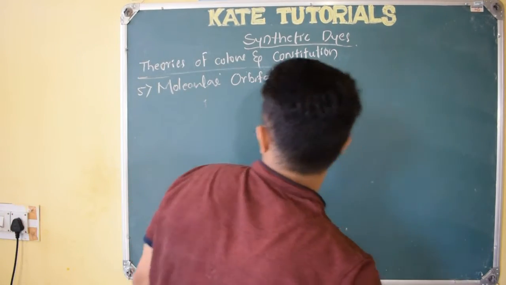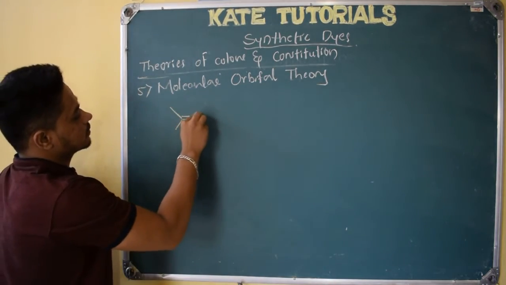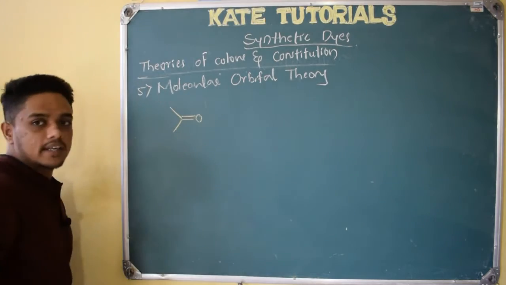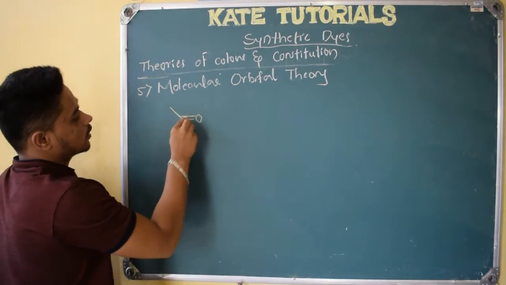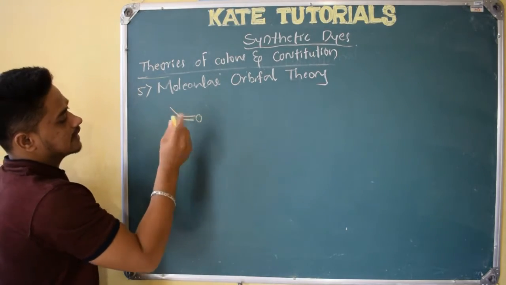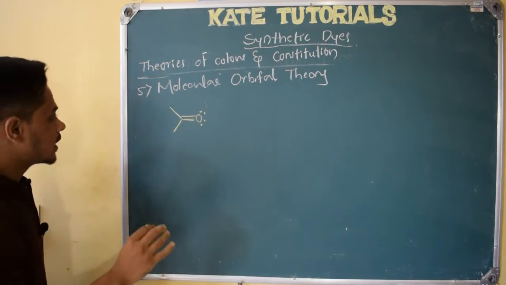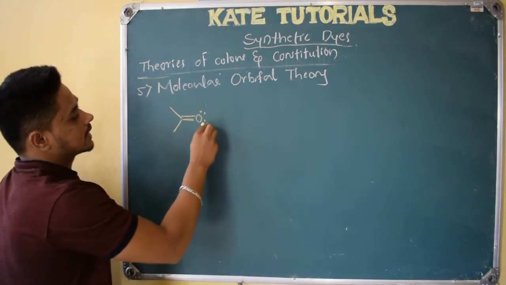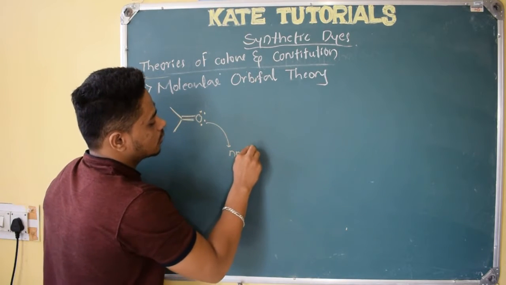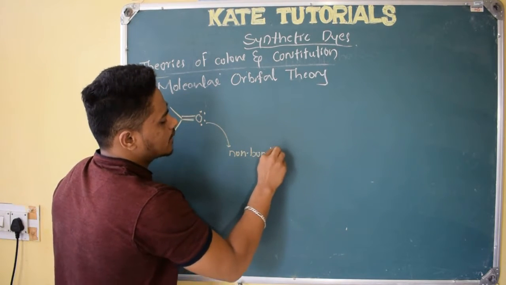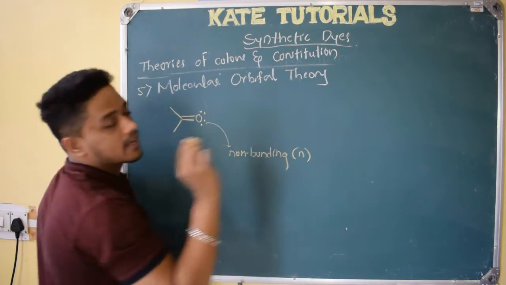So this molecule I am going to consider is acetone, CH3COCH3. Here it has a pi bond, here it has a sigma bond, and here there are lone pairs of electrons. In a molecule, these are called non-bonding electrons, because they are not forming any bond, and we represent them by a small n.